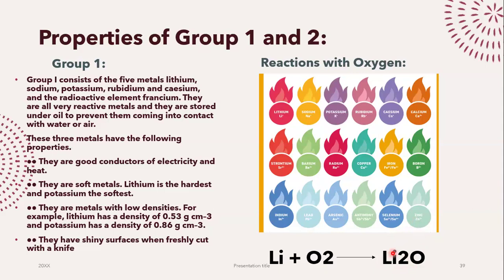Each metal will give you a different color. For example, sodium gives you a yellow color flame, while potassium gives you a purple color flame, right? So different metals are going to give you different colored flames. Calcium gives you an orange color flame. Different metals are going to give you different colored flames. That is their characteristic feature.